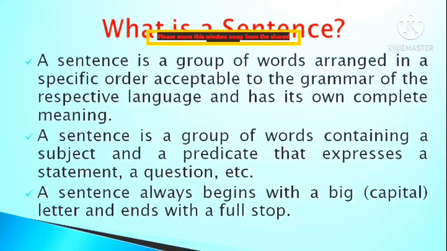A sentence always begins with a capital letter, some people call it a big letter also, and ends with a full stop.